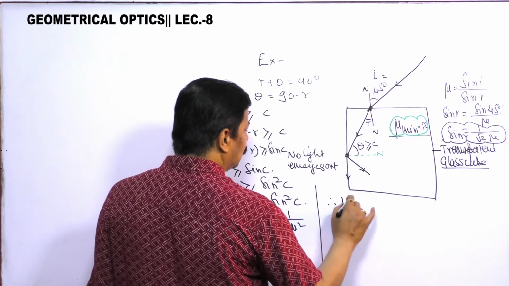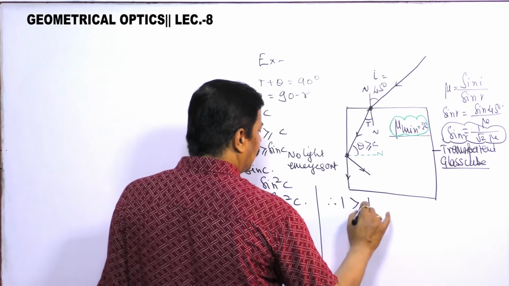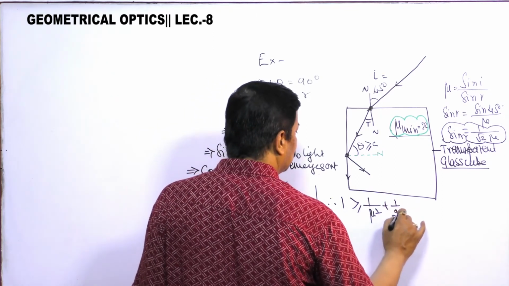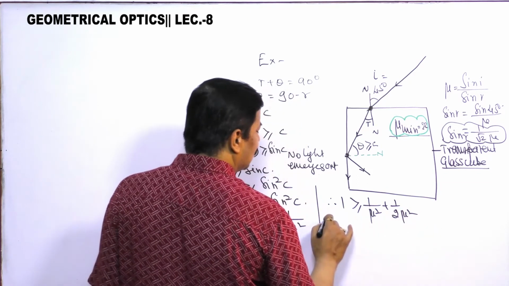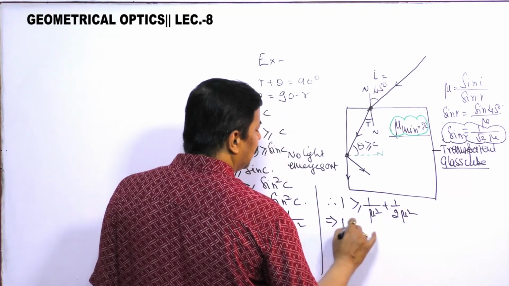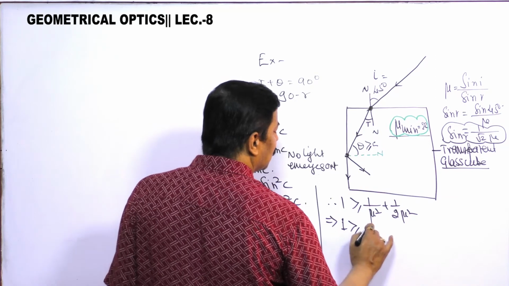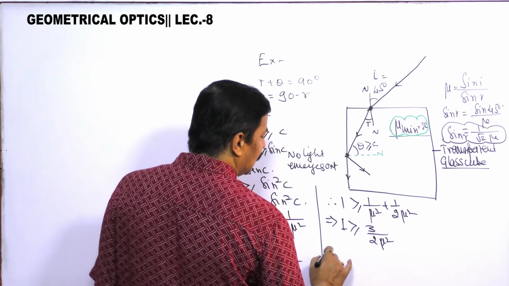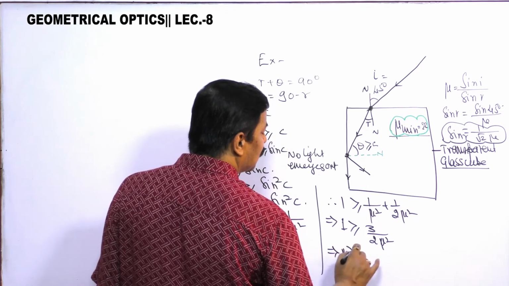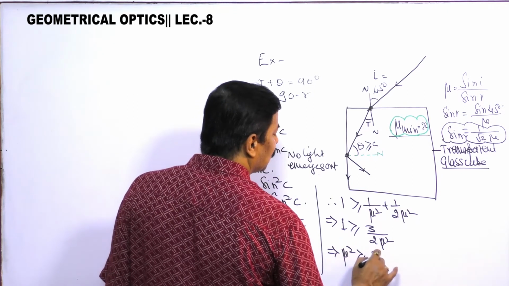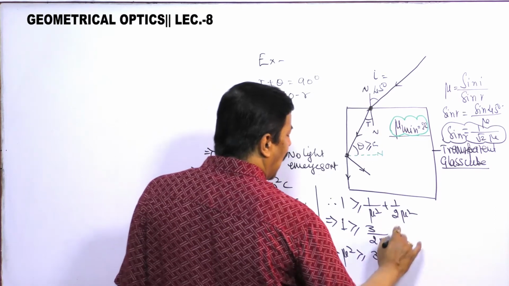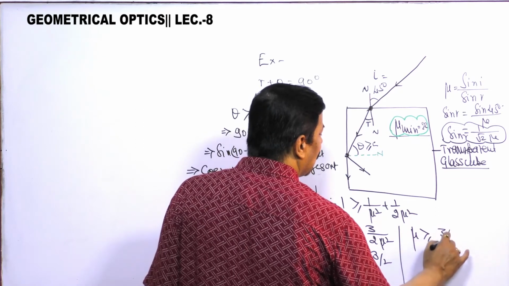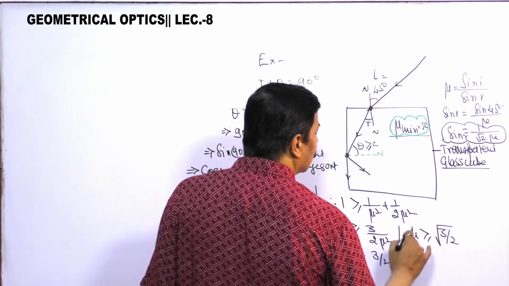Therefore, 1 should be greater than or equal to 1 by mu square plus 1 by 2 mu square. This is telling you 1 should be greater than or equal to 3 by 2 mu square. This is telling you mu square should be greater than or equal to 3 by 2, and mu should be greater than or equal to root of 3 by 2.